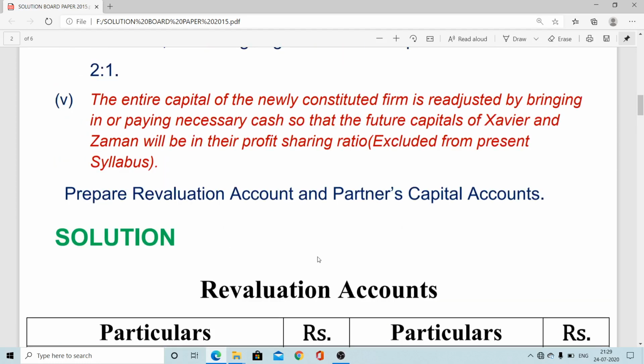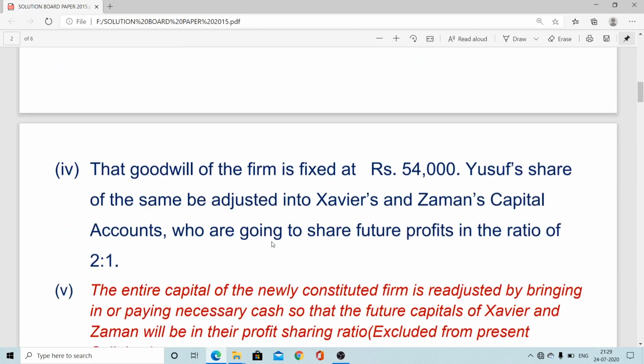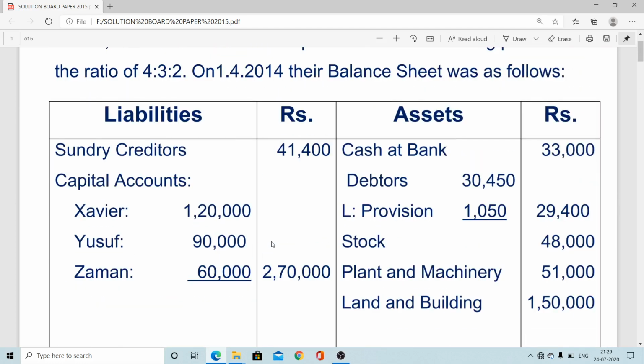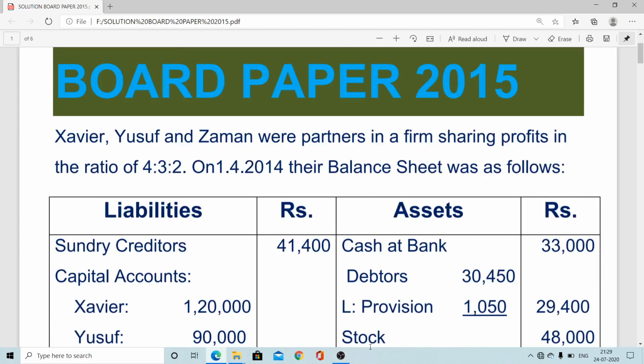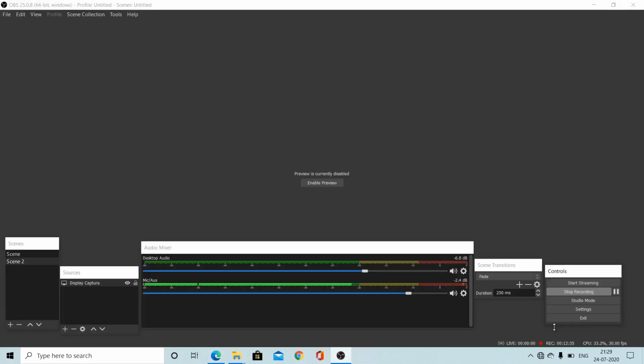Here we are in the year 2015, with four more years left. Let's see in which year a retirement problem came. In a subsequent class we will consider the respective year. Now we are going to conclude this session, the board paper 2015 problem and its solution. Thank you. That's all.